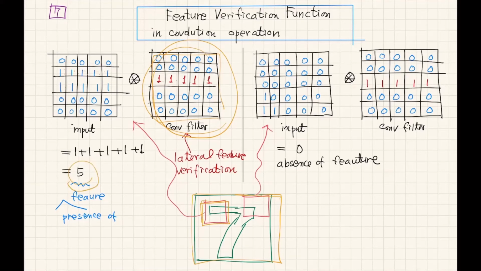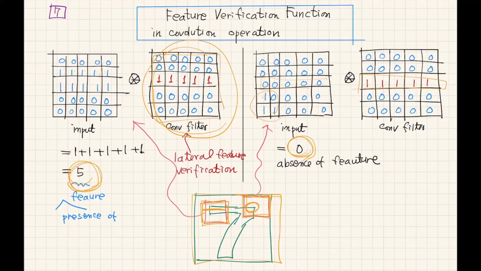However, let's assume that you have an image of this section of a number 7 writing, and then we only have 3, 1, 1, 1 at the corner. If you apply this lateral feature filter, the multiplication of these two matrices, because of 0, 0, 1, 0, 0, 0, 0 at this section and the 1, 1, 0 section, the output will be 0. So by applying this convolution, number 5 means that this section has a lot of lateral images, but 0 means that we have almost no lateral images.